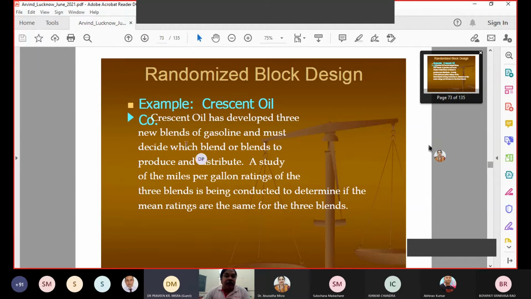So just a practical example. Certain oil has developed 3 new brands of gasoline oils and must decide which brand or blend to produce and distribute. So on which one should it produce? So they are thinking of making a study. They are going to take a decision on the basis of the mileage per gallon rating of the 3 blends, being conducted to determine the mean rating for the 3 different blends.